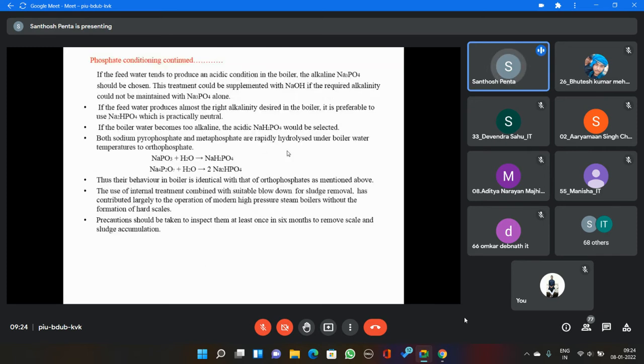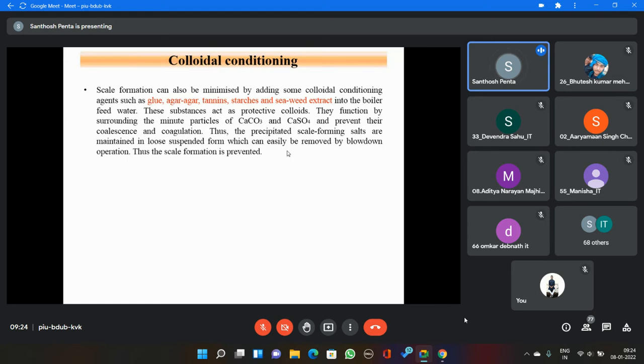Now, next is colloidal conditioning. What is happening here? To the water sample, they add some glue or agar-agar type substances. These are not exactly oils, but glue type substances.